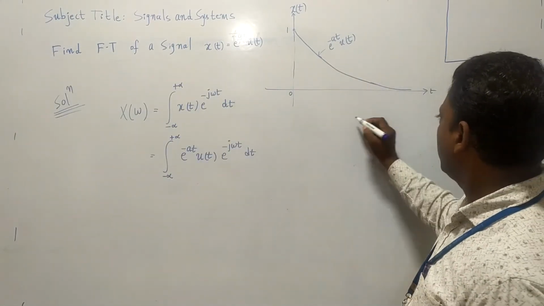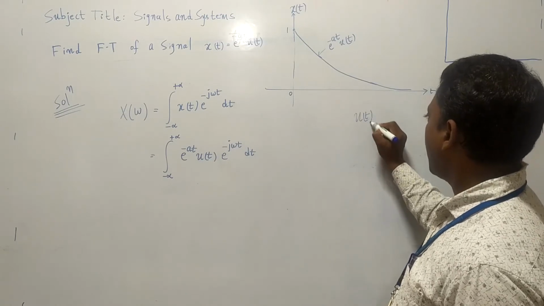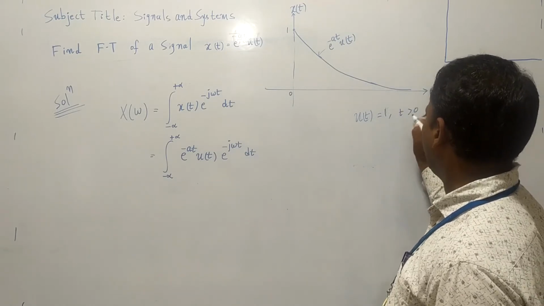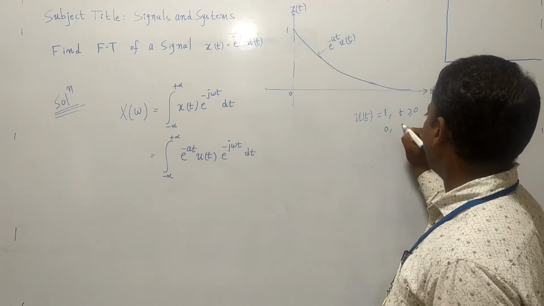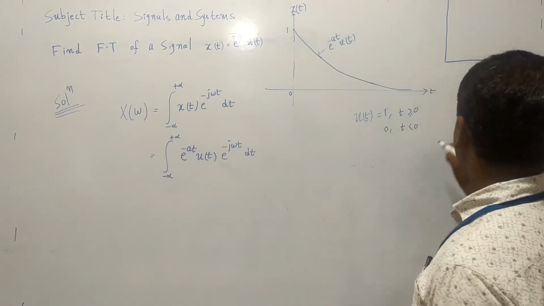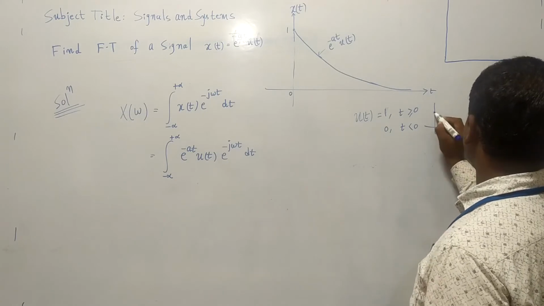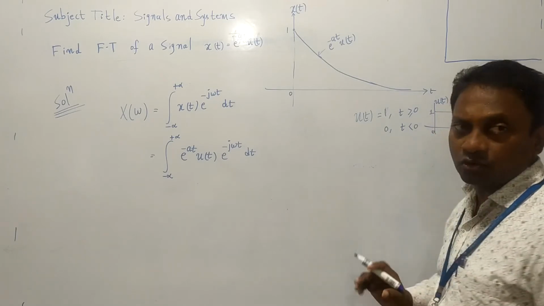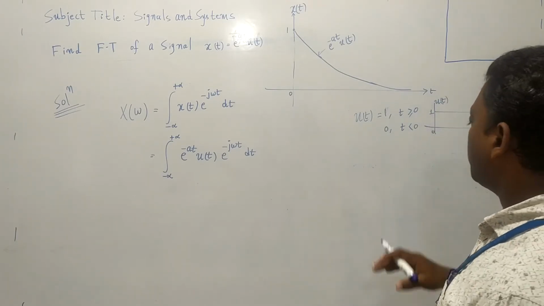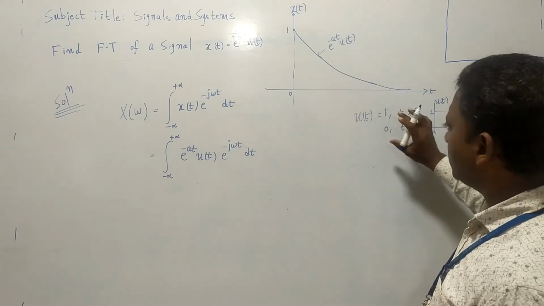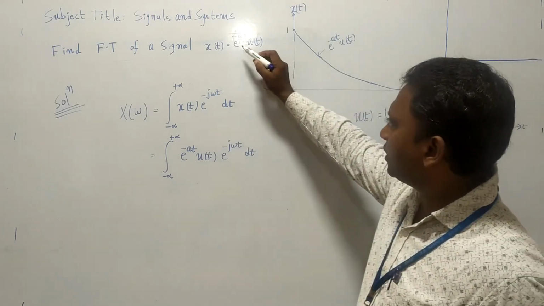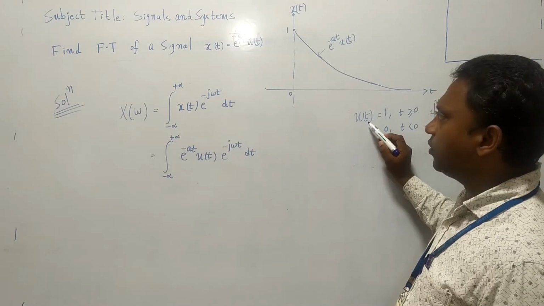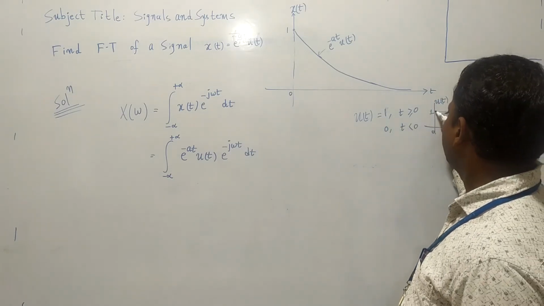Now what is u(t)? We know that u(t) is a unit step signal and it is equal to 1 for t greater than or equal to 0 and 0 for t less than 0. It looks like this, with the step at t equal to 0 going up to 1. Now when you multiply any function, here e power minus at, by u(t), u(t) is equal to 1 for t greater than or equal to 0 and 0 for t less than 0.